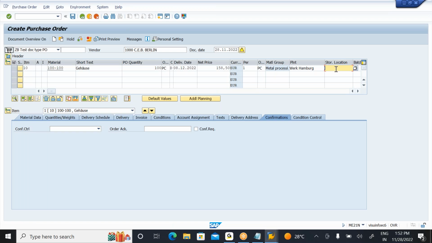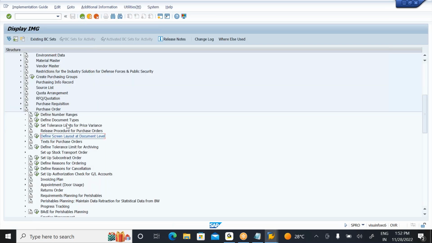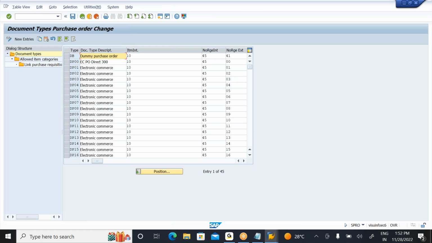Why? Because you have not assigned it here. You created a new field selection key, but forgot to assign it. Otherwise it is meaningless, right? You must assign it to your document, otherwise it will not impact you. So this is most important. You created a new field selection key and made some changes in it.